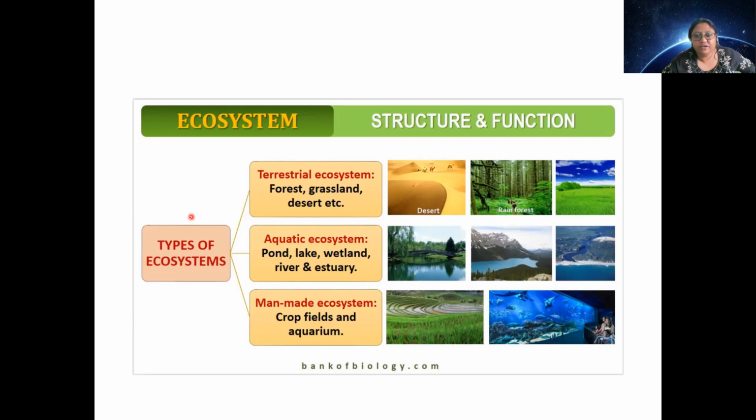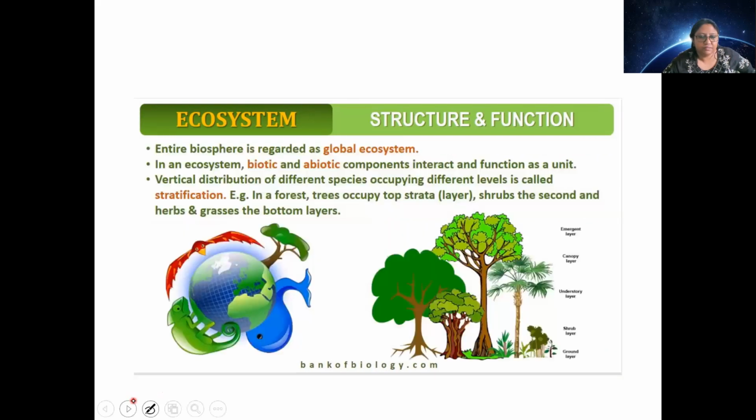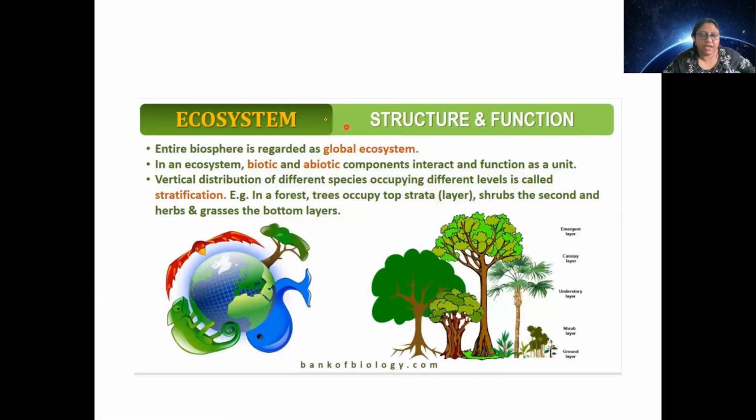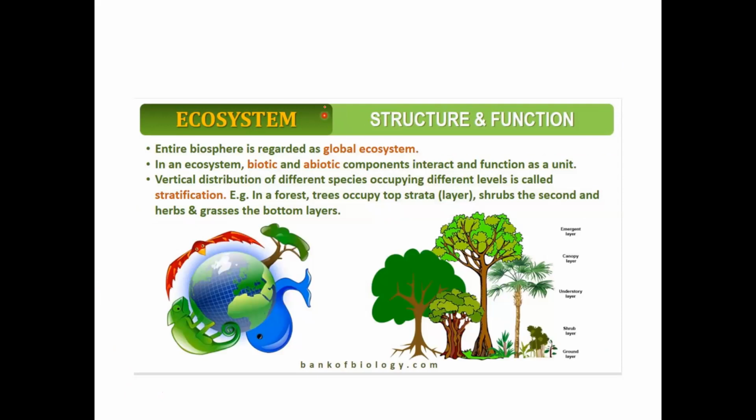There, we are controlling the interaction of each and every organism. If I am having an aquarium in my house, I can decide what fishes to put inside it, how it will interact. So these are examples of man-made ecosystem. Okay. So next to this, we will talk about the structure and function of ecosystem. Any doubts till this?